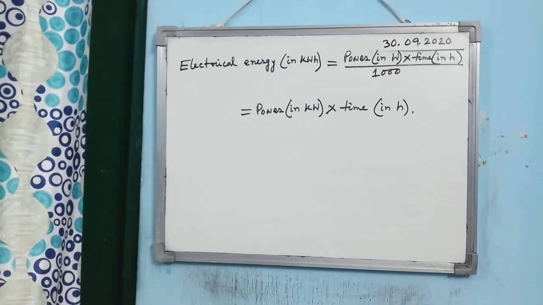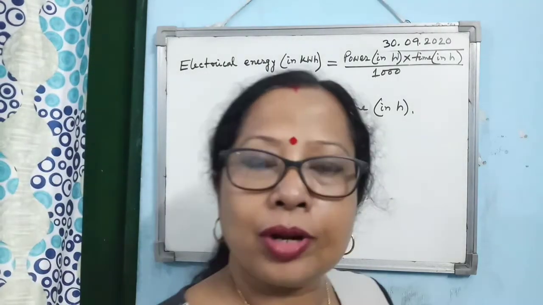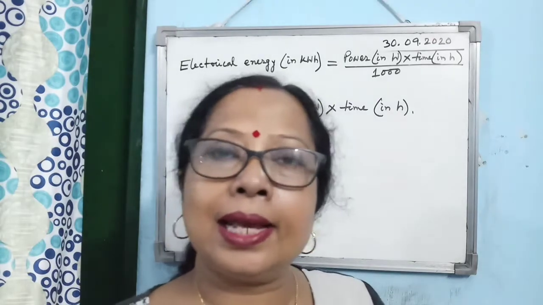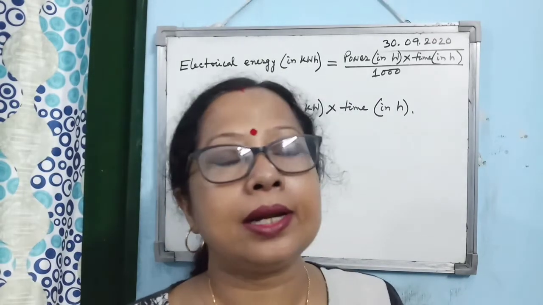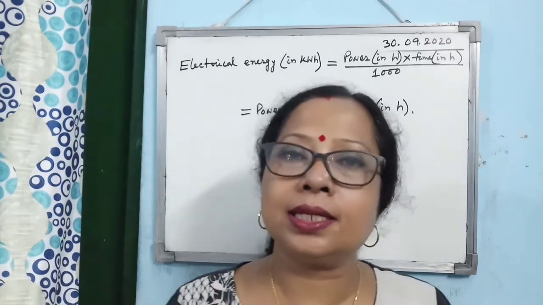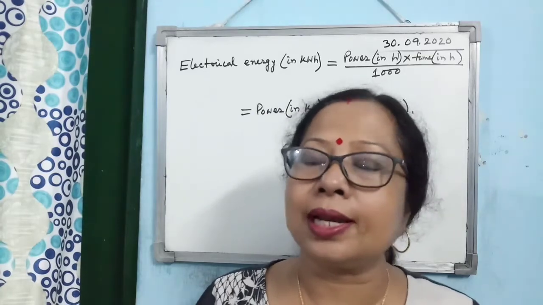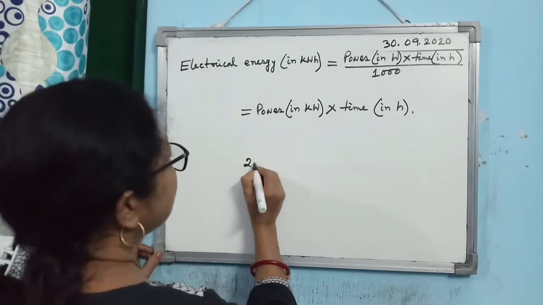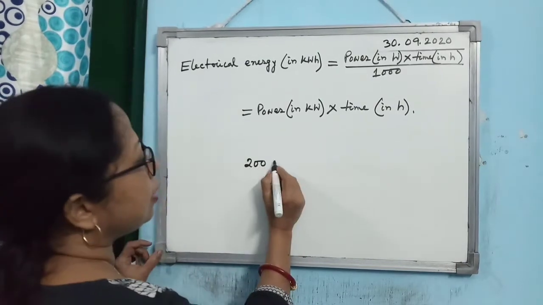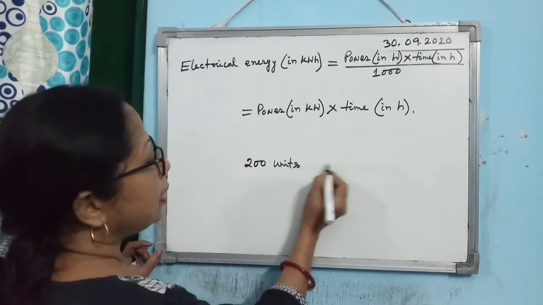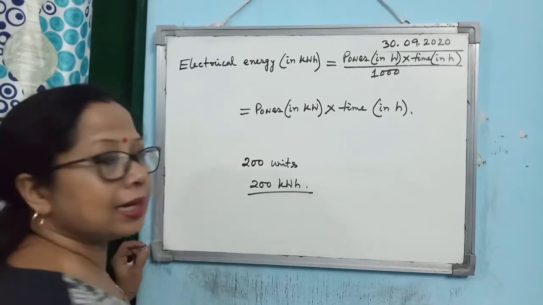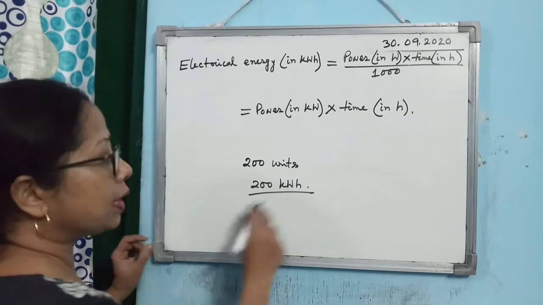Alright, and already I told you how to read the electric meter: you take the reading, and then you subtract the initial reading from the final reading. You will get how much energy is consumed, how many units of electrical energy are consumed. For example, suppose in 1 month 200 units are consumed. 200 units means 200 kilowatt hour of electrical energy consumed, suppose I am giving the example.